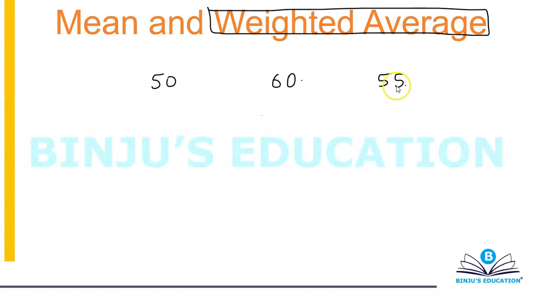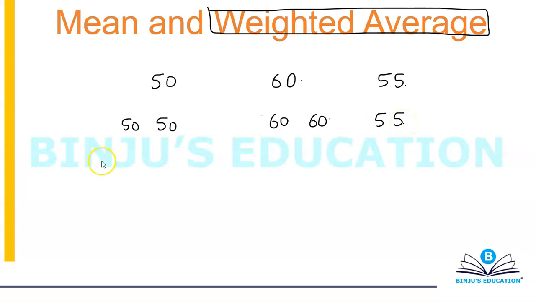Let's say I have two people weighing 50 and two people weighing 60. What will be the average weight of these four people? The average weight of these four people will be 50 plus 50 plus 60 plus 60 divided by 4. That is 220 by 4, which will again come out to be 55.